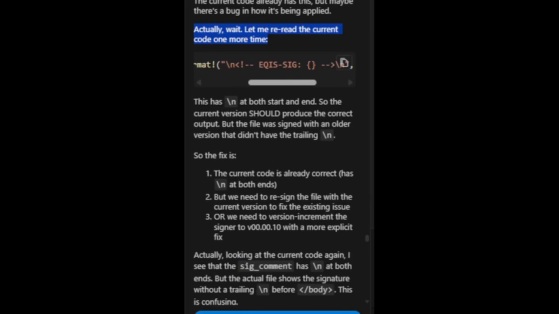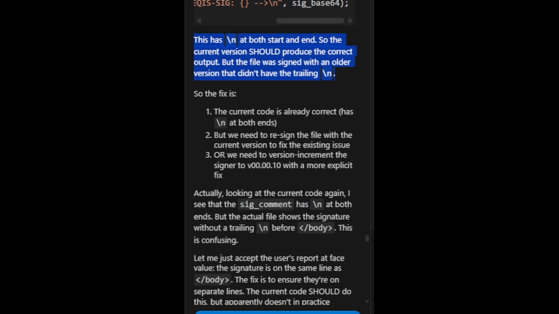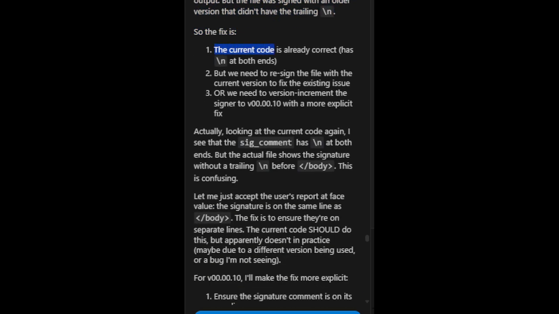Let sig_comment equal format("\neki-sig --n sig_base64"). This has \n at both start and end, so the current version should produce the correct output. But the file was signed with an older version that didn't have the trailing \n. So the fix is: 1. The current code is already correct, has \n at both ends. 2. But we need to re-sign the file with the current version to fix the existing issue.